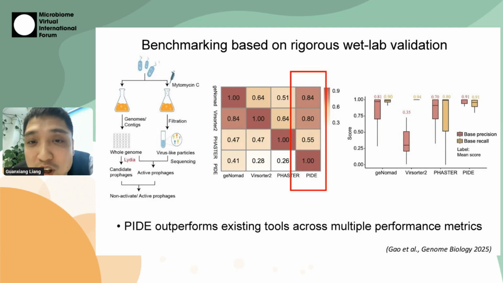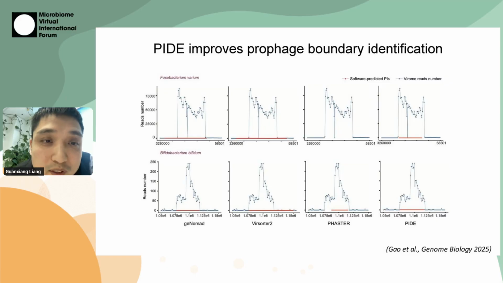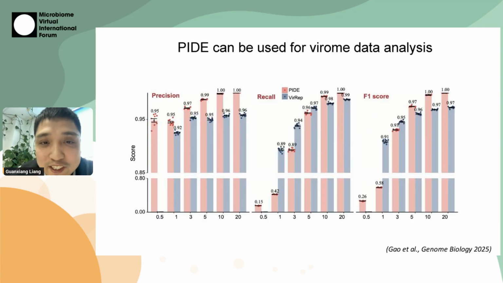We also did a base-level prediction for the prophage boundary. Interestingly, we found that PAD can improve prophage boundary identification. This is very interesting because PAD was not designed for base-level prediction. However, it seems the large language model can recognize the boundary phage proteins in the genome. That's why it performs very well in boundary identification.